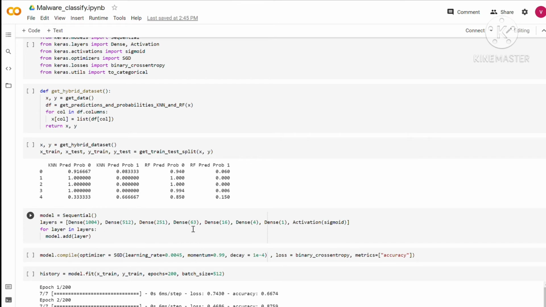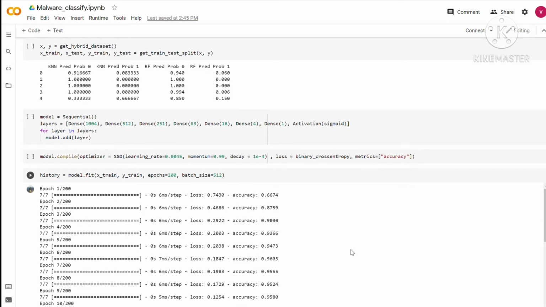So these are basically the layers. As we can see, the first layer contains 1004 inputs: 1000 which were our earlier columns, and this additional 4. And as you can see, next are 512, 256, 64, 16, 4, and finally the 1, which is our output. Now we used sigmoid as our activation function. Then we kept the number of epochs as 200 and the batch size as 512.